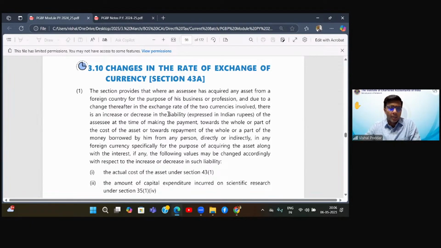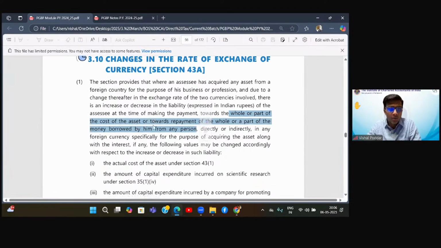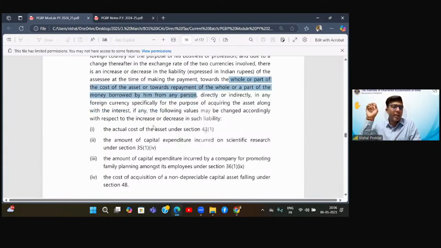What it says is, whatever is the exchange rate difference which leads to increase or decrease in the liability, whenever you are making payment of this liability, and this liability is representing whole or part of the cost of asset, because you had borrowed money for this particular asset only, right? So this liability which you are repaying is representing that asset only, because this liability was incurred for that asset, and both were incurred at that time in foreign currency.